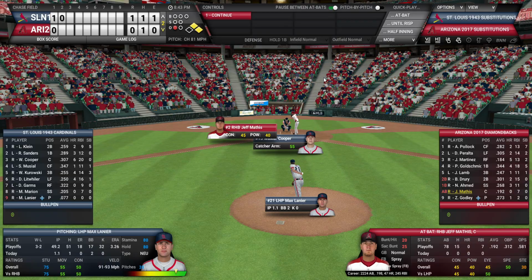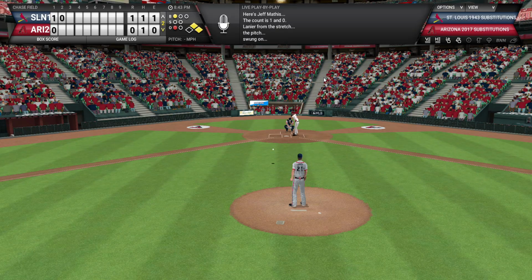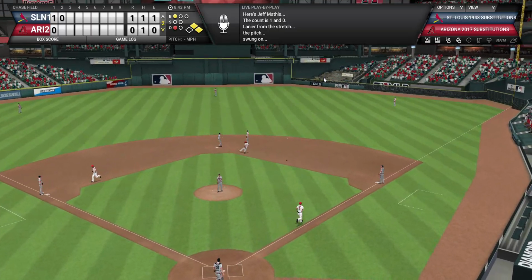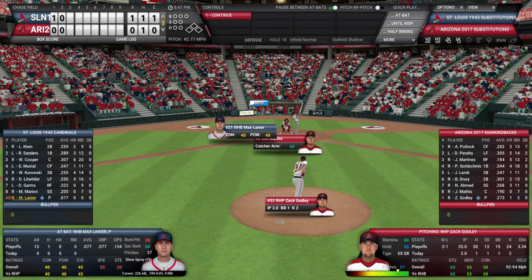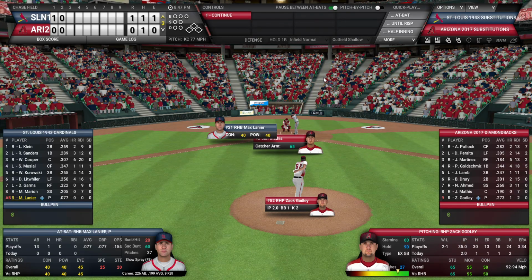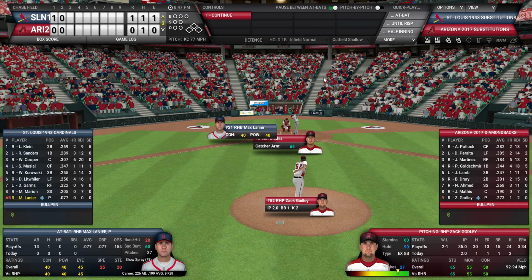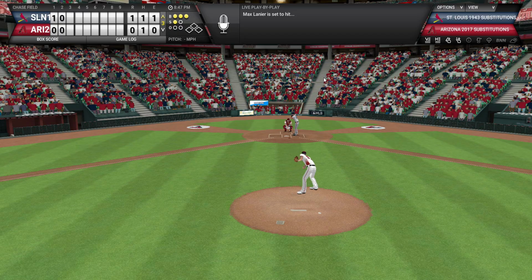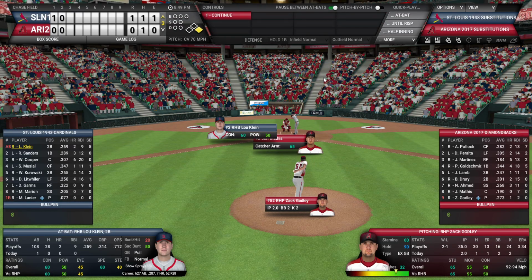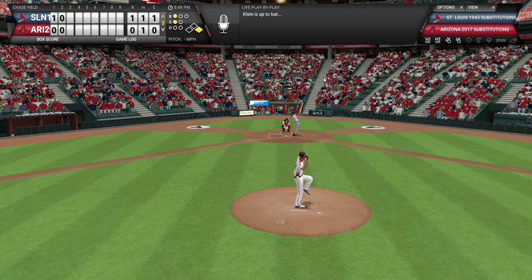First and second now with 1 out, a huge error, and this gives the Diamondbacks a chance to tie this ball game up. And Jeff Mathis will not take advantage. In fact, he hits into a double play to end the inning, a big double play. And the Cardinals do not pay for their error. That is a big, big pitch made by Lanier. And now he comes to the plate as a hitter, and he's got a 3-1 count. Can he lead off the inning? And he does. So he becomes a base runner. So not too bad from the pitcher there.